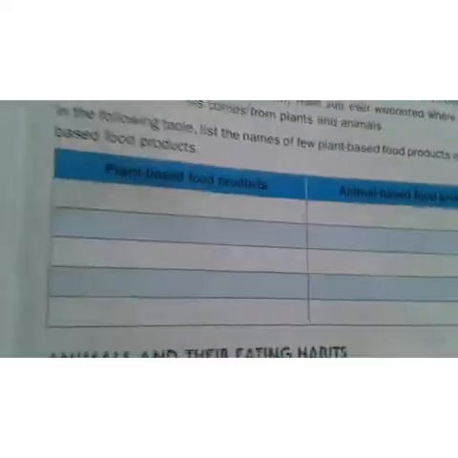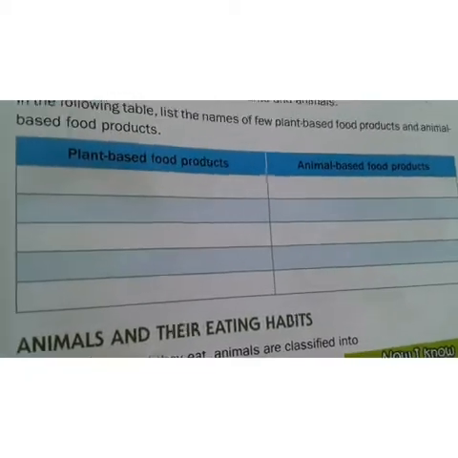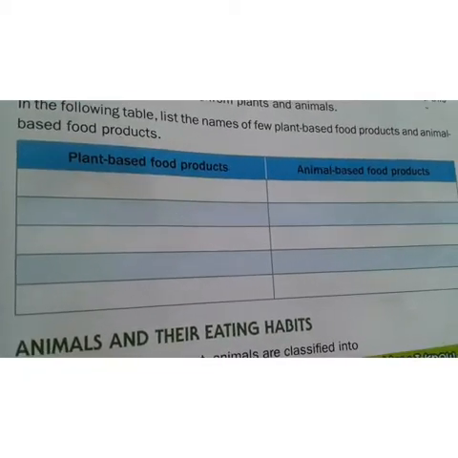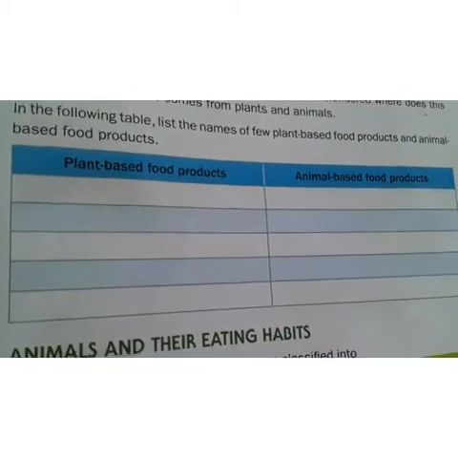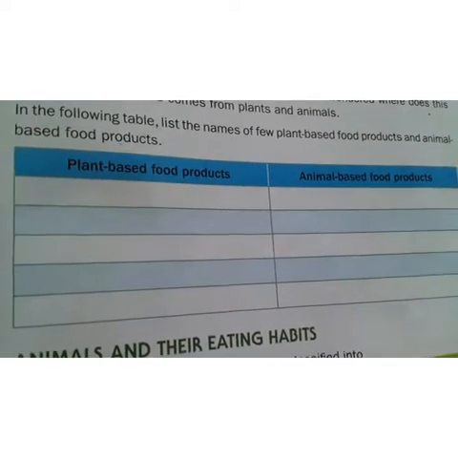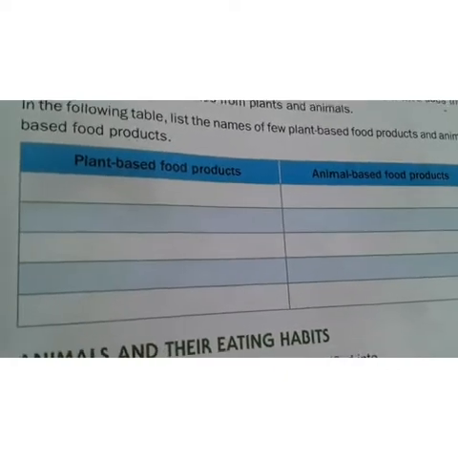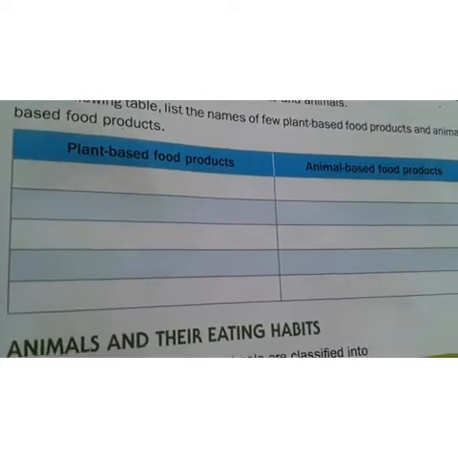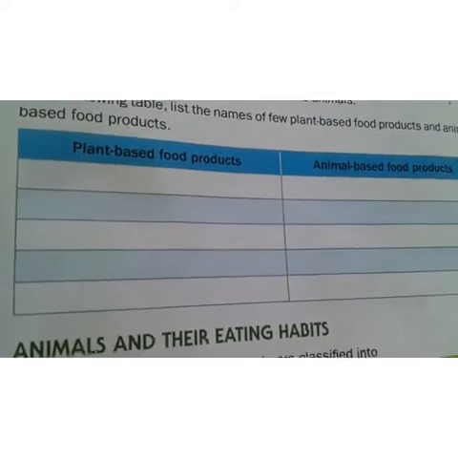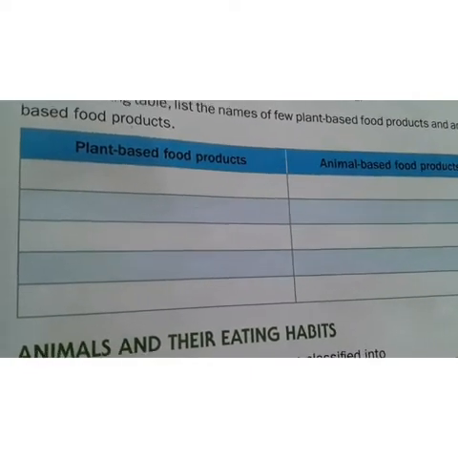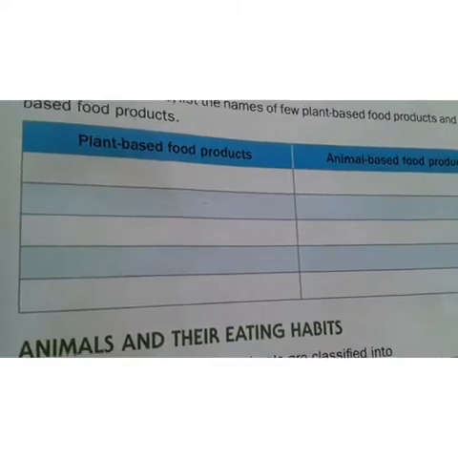And after that you have to fill this table, plant-based food products and animal-based food products. I also told you what plant-based food products are. For example, I am giving rice. And coming to animal-based food products, that is milk. The remaining 4 blanks you have to learn and write with good handwriting.